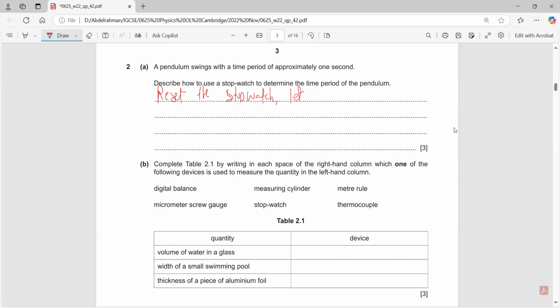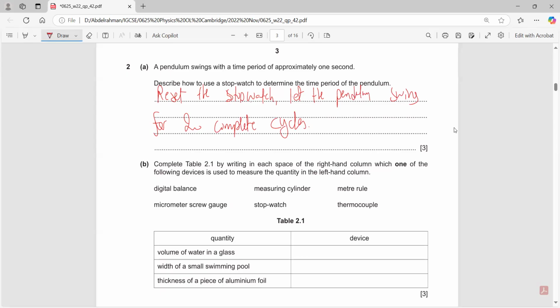Let the pendulum swing, say for 20 complete cycles.